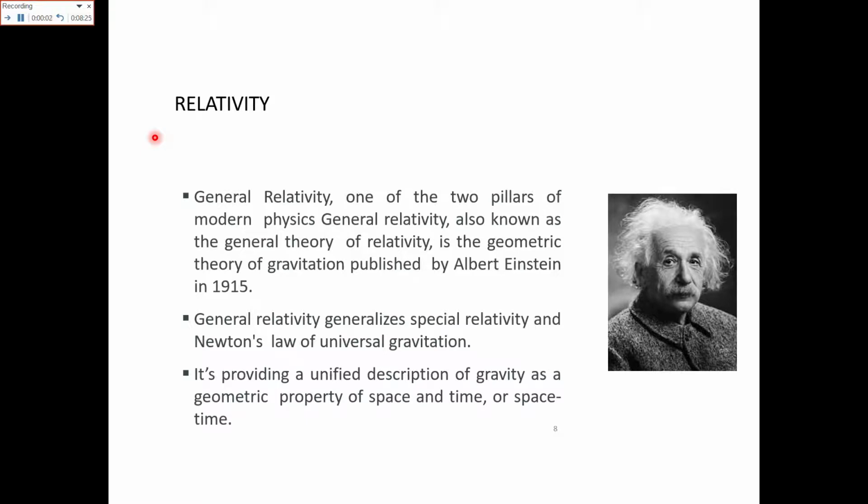Now the theory of relativity. General relativity is one of the two pillars of modern physics, also known as the general theory of relativity, and it was given by Albert Einstein in 1915. General relativity generalized special relativity and Newton's law of universal gravitation. It provides a unified description of gravity as a geometric property of space and time, or space-time. You can use both space and time, or you can take one of the variables, space or time.